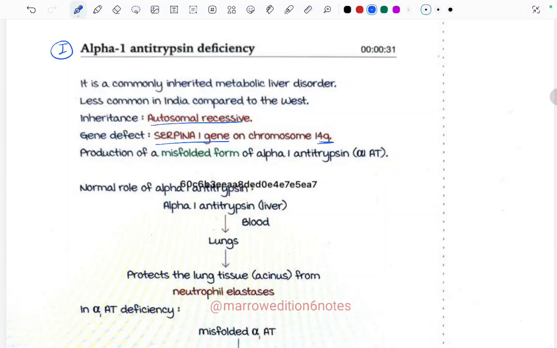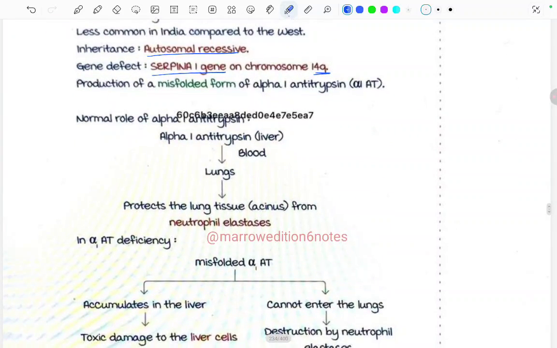Production of a misfolded form of alpha 1 antitrypsin occurs. What is the normal role of alpha 1 antitrypsin? It is produced from the liver, goes into the blood, then into the lungs, and it protects the lung tissues from neutrophil elastase. It is an enzyme, neutrophil elastase.